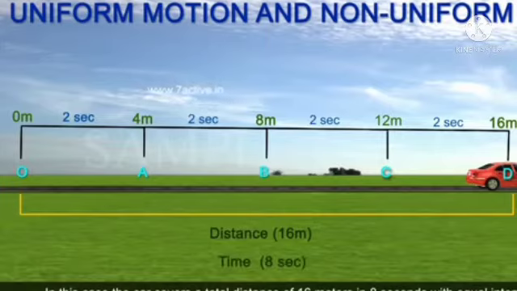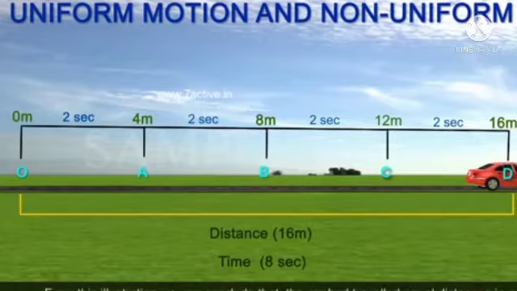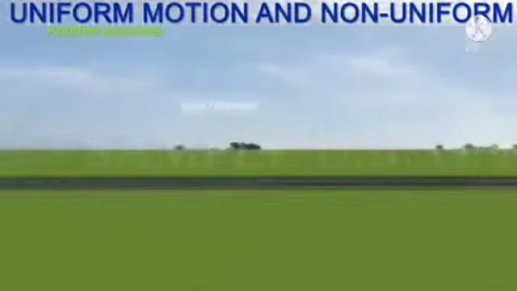It means the distance covered by the car is directly proportional to the time. Distance is 16 meters and time is 8 seconds. From this illustration, we can conclude that the car has travelled equal distances in equal intervals of time. So, this type of motion is known as uniform motion.